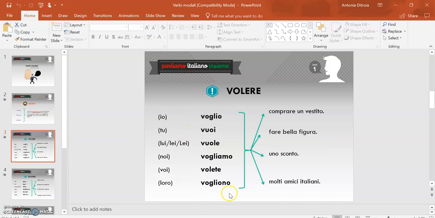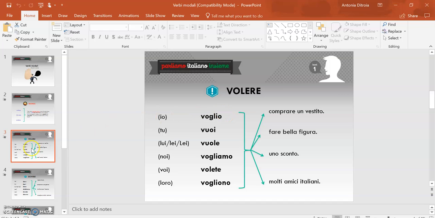All right. Now, have a look here to find the conjugations of the verb. All right, just like you did in the group 1. So we know that io is voglio, tu is vuoi, lui, lei is vuole, noi vogliamo, voi volete, loro vogliono. And I've just explained that the reason we call them modal verbs and we say that they are always generally followed by an infinitive is because, just like in English, you might say, I want to sleep. All right. So in Italian, that would be voglio. Okay. I want. Voglio dormire, to sleep. All right. So dormire is the infinitive of the verb to sleep. All right. So that's all that means.